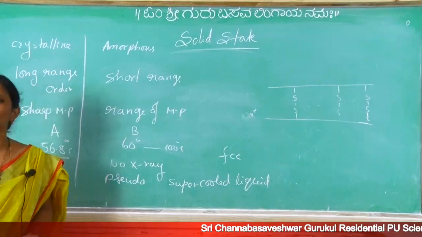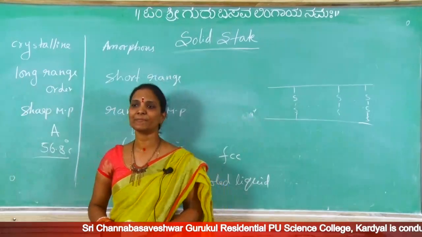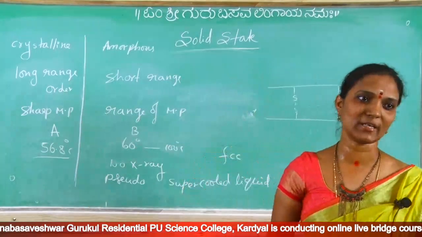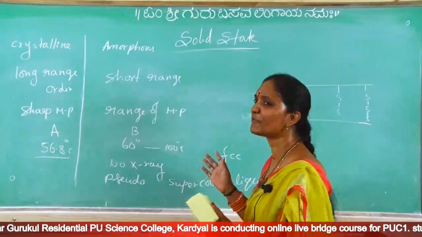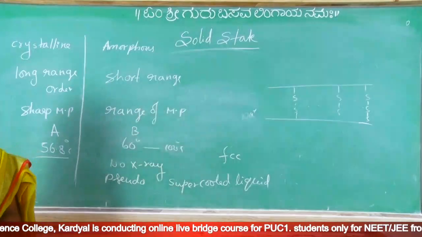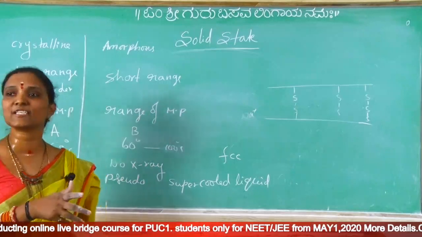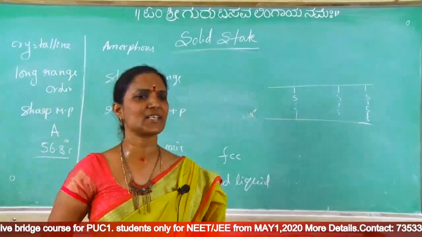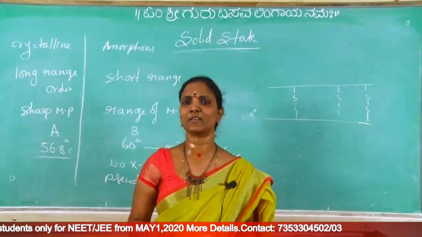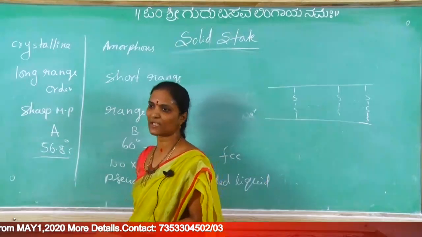Which one has a sharp melting point? Crystalline solid. Which one has a plane surface? Crystalline solid. Which one has a range of melting point? Amorphous solids. Where is perfect structure present? Crystalline solids. Where is X-ray diffraction possible? Crystalline solids. Where is clean cleavage possible? Crystalline solids. Questions are like this only: the following has a sharp melting point, has a plane surface, X-ray diffraction is possible. We just have to learn the characteristics of crystalline and amorphous.